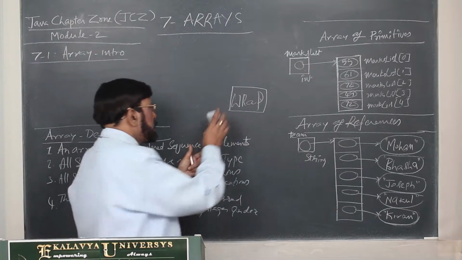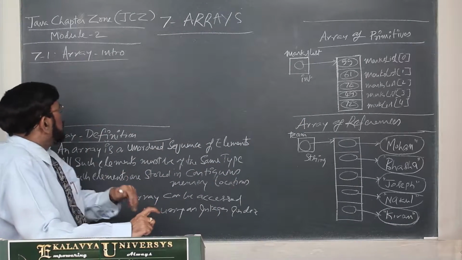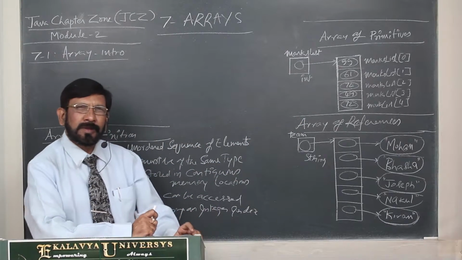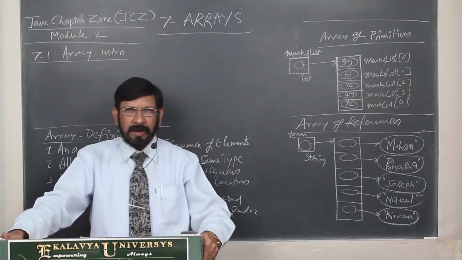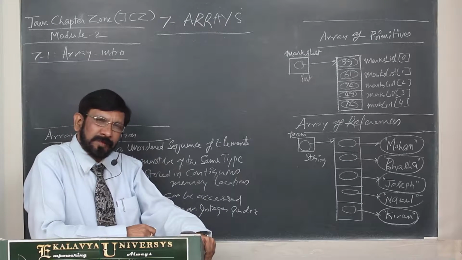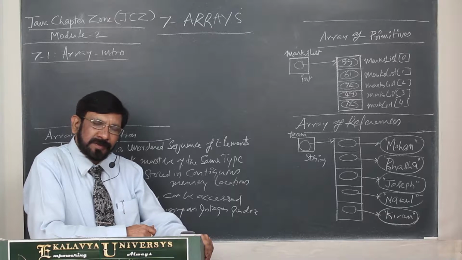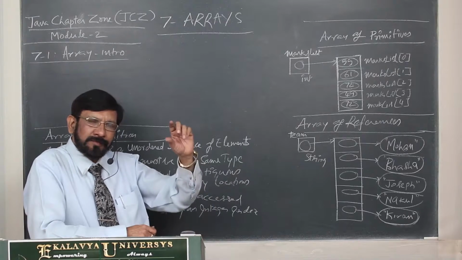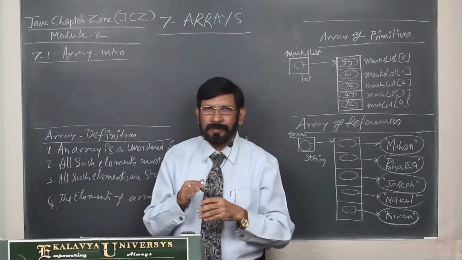Okay, now let us take up the first concept, 7.1, array introduction. So far we have been storing data in variables. A variable is a named memory location in which a value of its type can be stored.